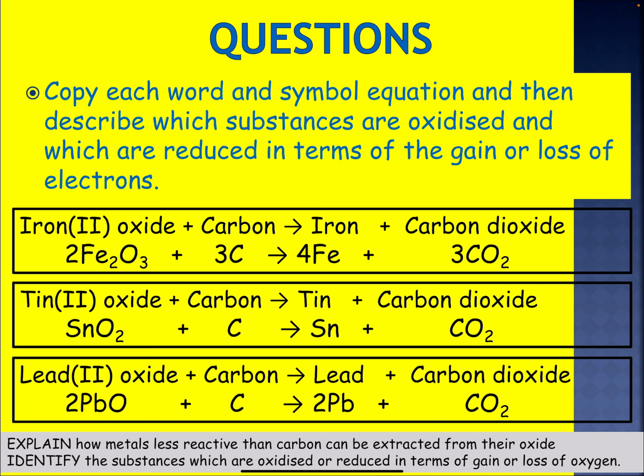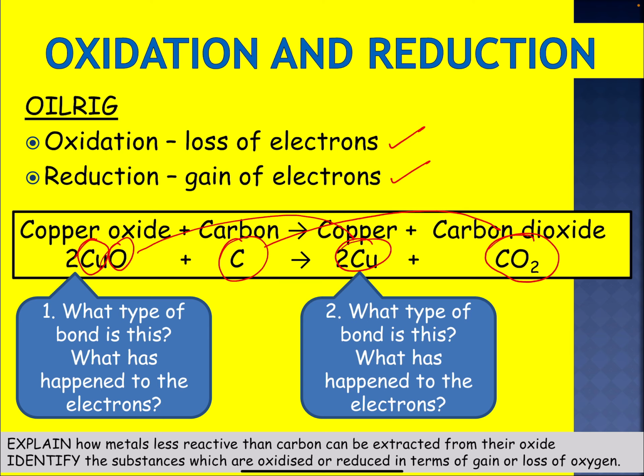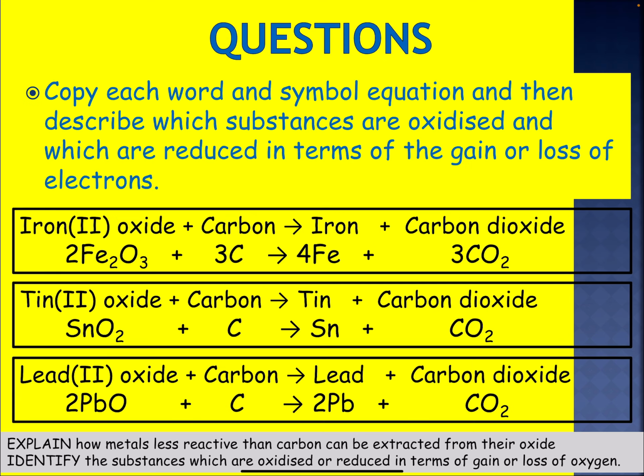So if we move on, copy each word and symbol equation and then describe which substances are oxidized and which are reduced in terms of gain or loss of electrons. If I quickly go back to this, copper is gaining electrons to become the element copper. Carbon is gaining oxygen to make carbon dioxide. If we go back to this, have a go at this, then pause the video. So again, copy the symbol equation and then describe which substances are oxidized and which are reduced in terms of gain or loss of electrons. Pause the video here.